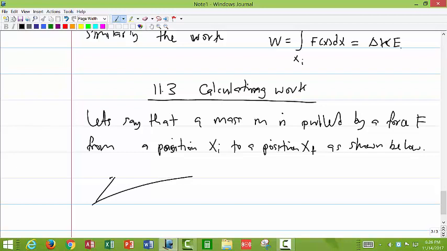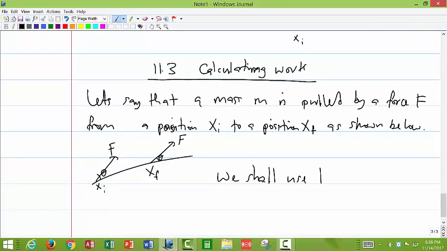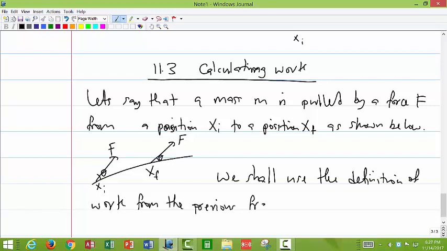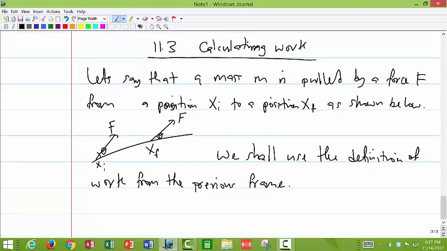Okay, so let's say we have something like this. This time we have a force F. This is at an angle theta. This position is x initial. The force F is still at an angle theta, and we can say this is x final. So we shall use the definition that we have of work. This is from the previous frame above. I'm just referring to what we did above. So we had work equals the integral from x initial to x final of f dx, like that.